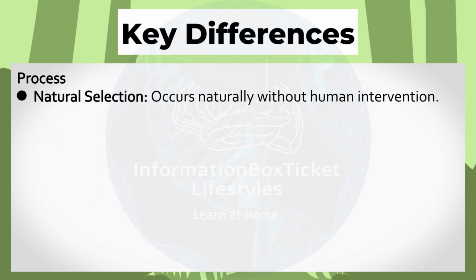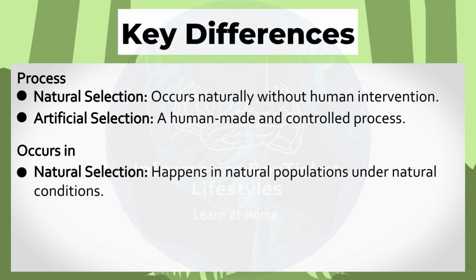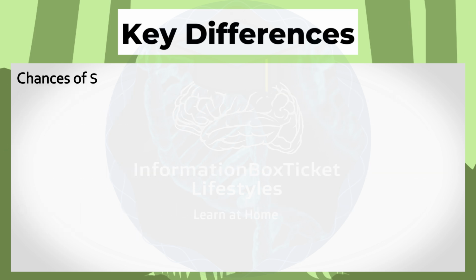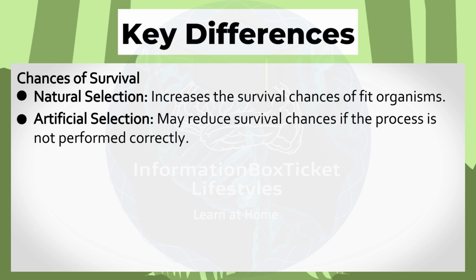Process: natural selection occurs naturally without human intervention. Artificial selection is a human-made and controlled process. Natural selection happens in natural populations under natural conditions. Artificial selection takes place in domesticated populations assembled by humans. Chances of survival: natural selection increases the survival chances of fit organisms. Artificial selection may reduce survival chances if the process is not performed correctly.